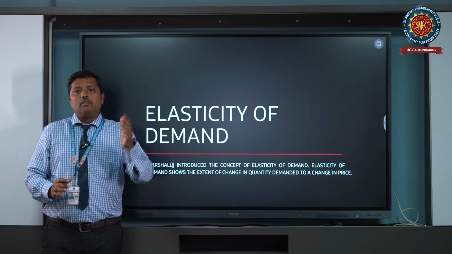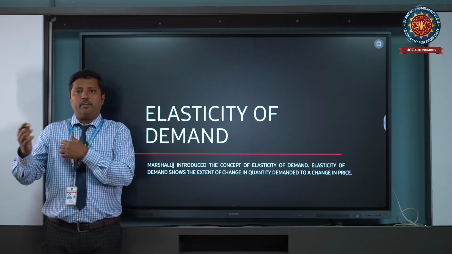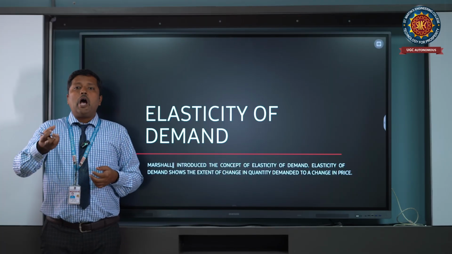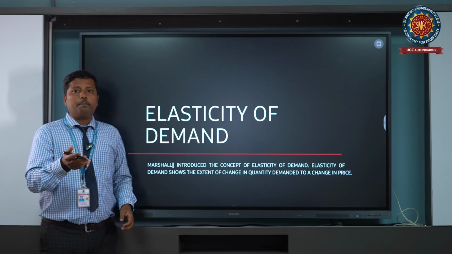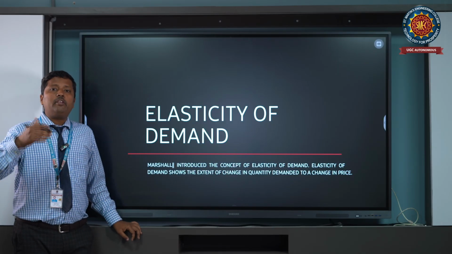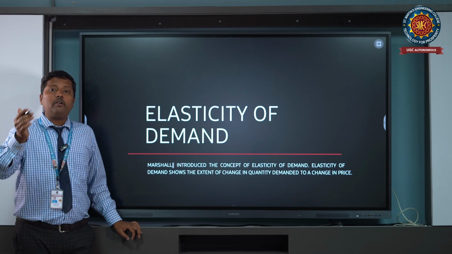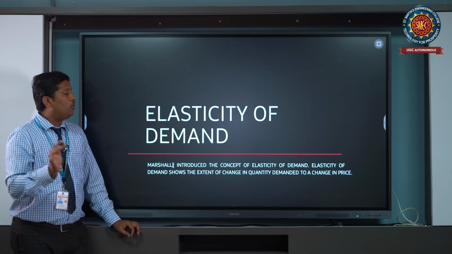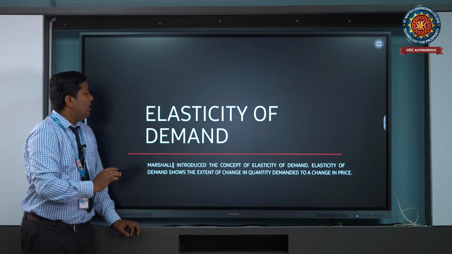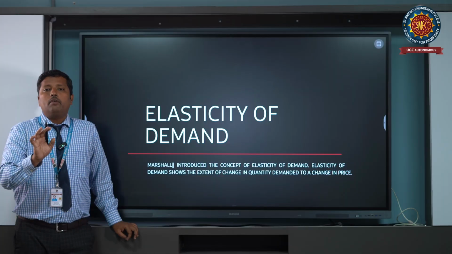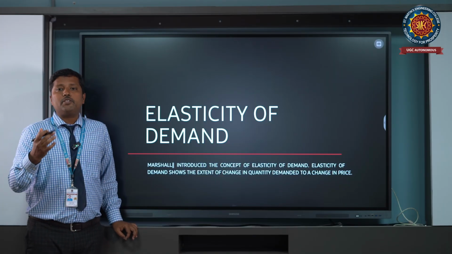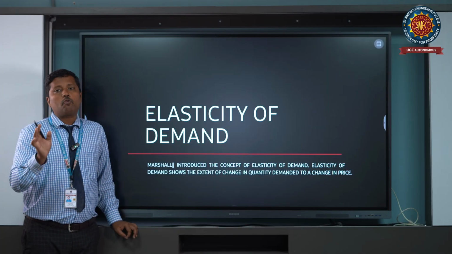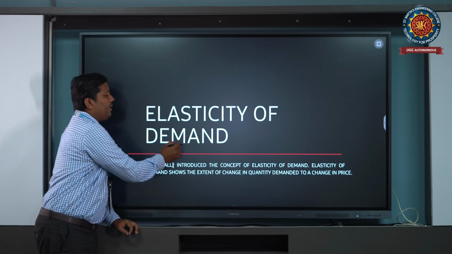That means the population has changed, the fans are purchasing, the machinery is purchasing, depending on how many products or commodities are being purchased. So we need to measure how much change happened towards the price as well as the quantity demanded. Okay, this is called the elasticity of demand.